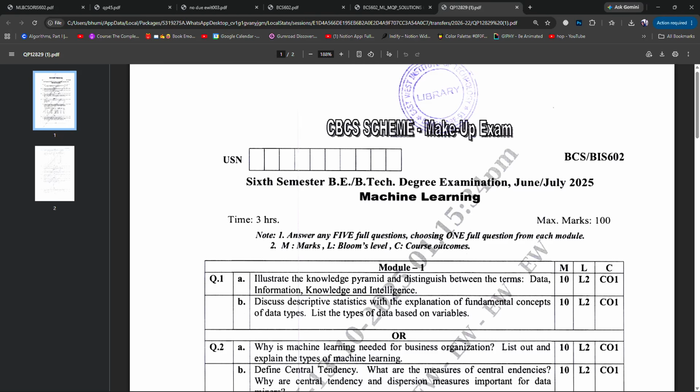So BCS 602 and BIS 602 are exactly the same. There is no difference. I have seen the syllabus also.